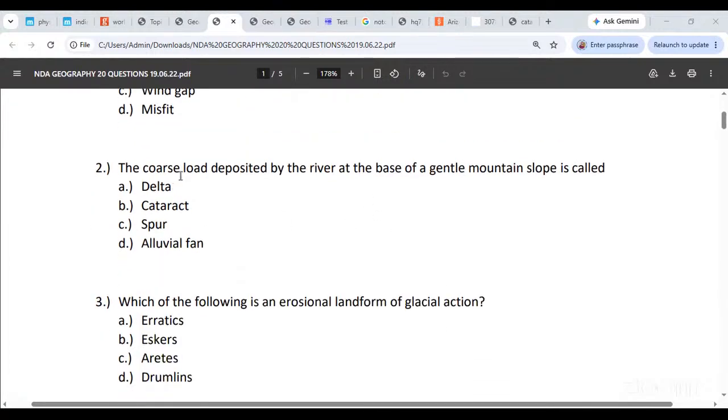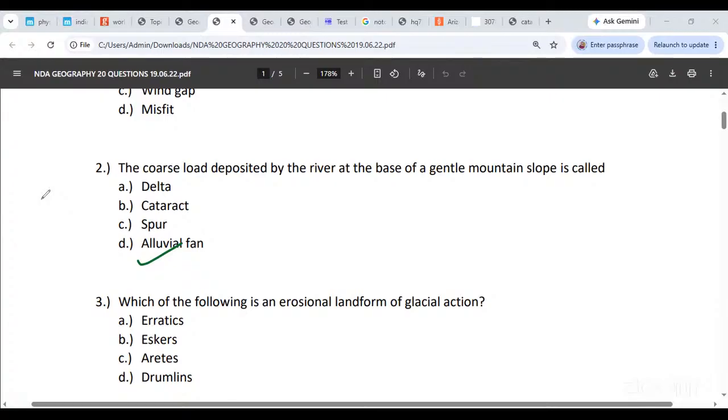Alright. The fore-set load deposited by the river at the base of a gentle mountain slope is called delta, cataract, spur, or alluvial fan. At the base of a gentle mountain slope, whatever load is deposited by the river is called what? Alluvial fan. It is the alluvial fan. Okay? What is a delta? It is a depositional landform at the end of the river, in the sea.